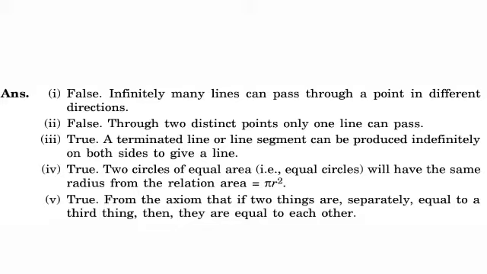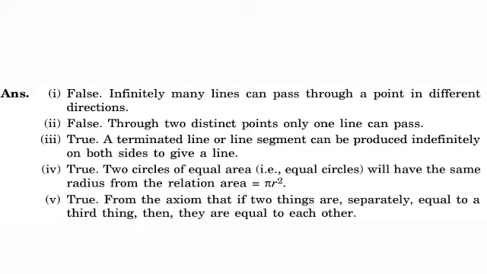First one is, only one line can pass through a single point. It is false because infinitely many lines can pass through a point in different directions. Second question is, there are an infinite number of lines which can pass through two distinct points. That is also false. If we have two points, we can draw only one line through them.